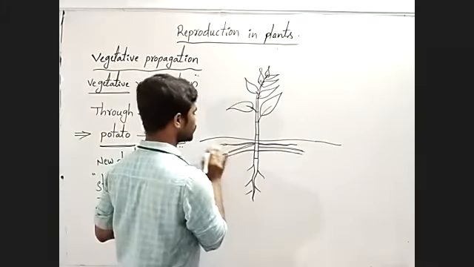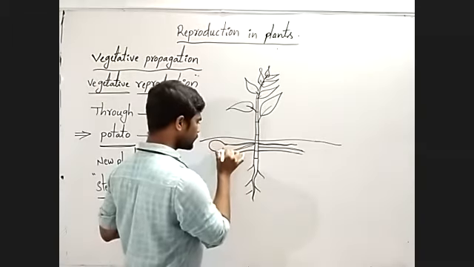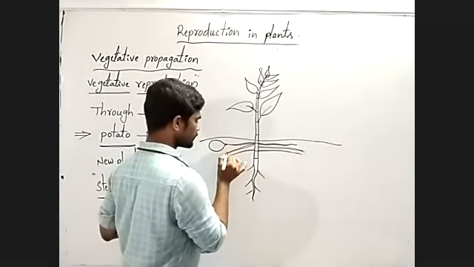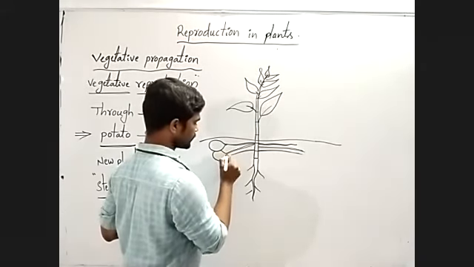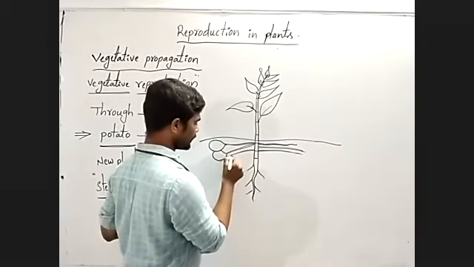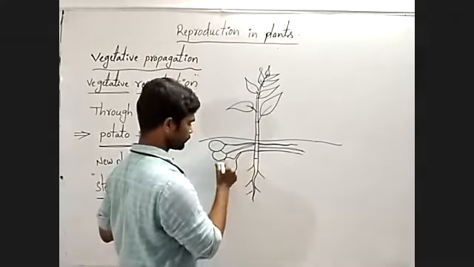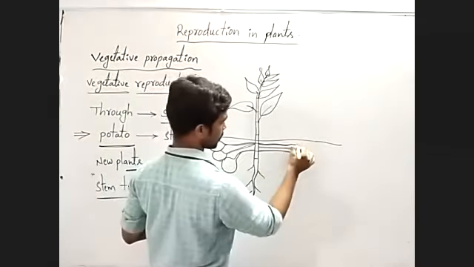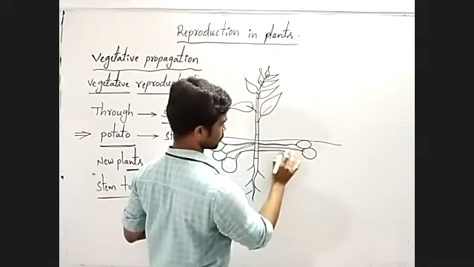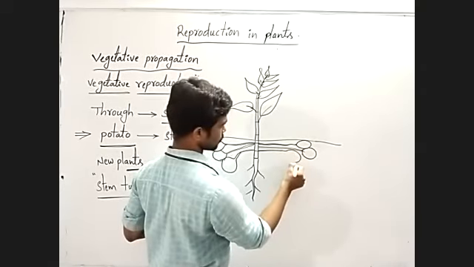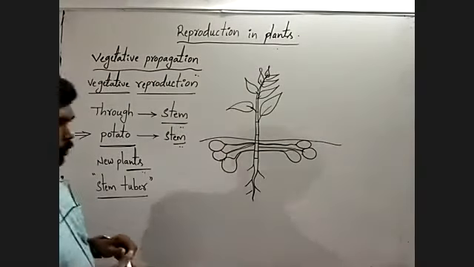Because of storage of the additional food materials, tips of these lateral branches become swollen.